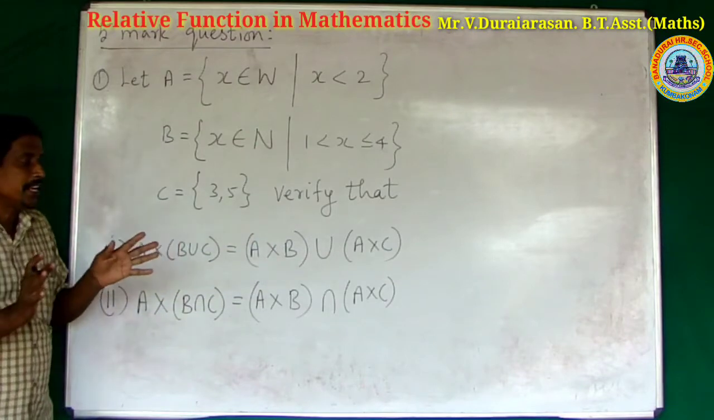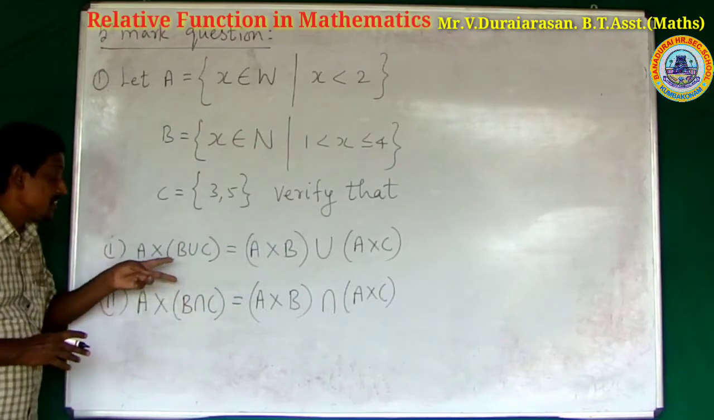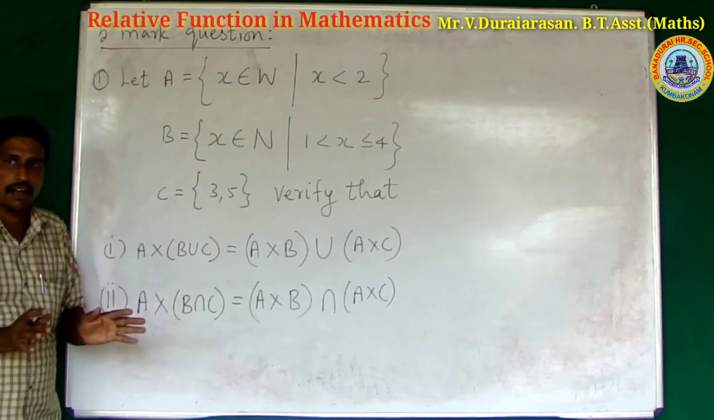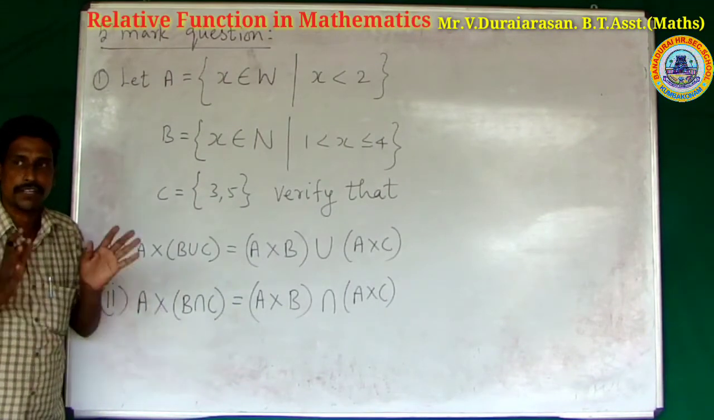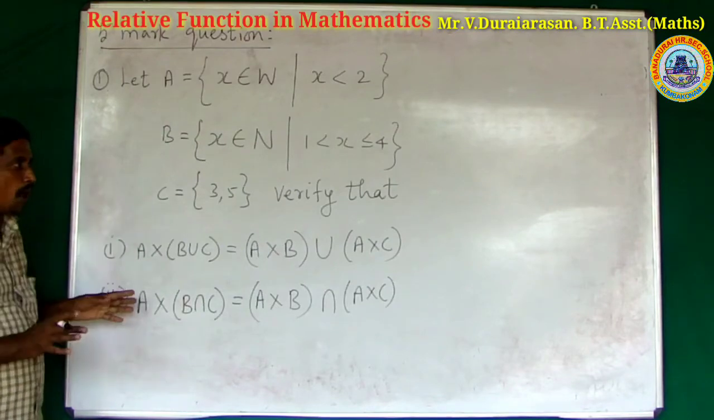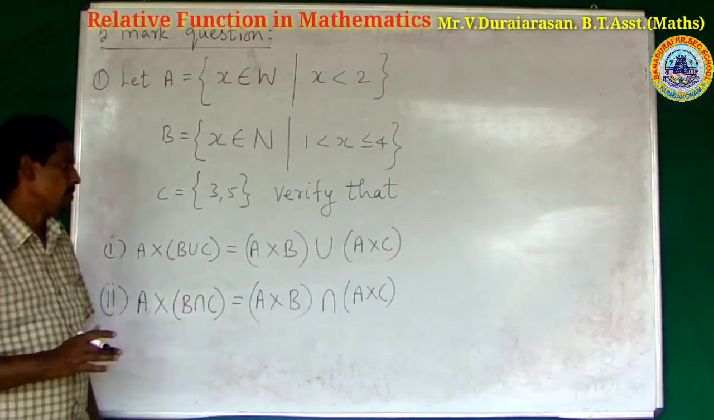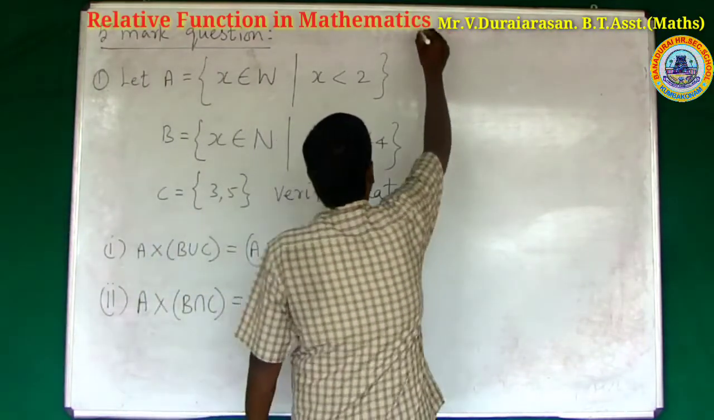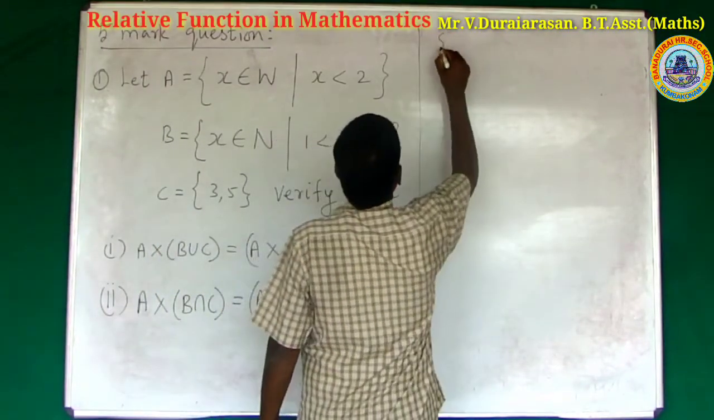So what is the conclusion? These 2 properties are the distributive property. First of all, memorize these two distributive properties. Okay, next, solve the given sum.